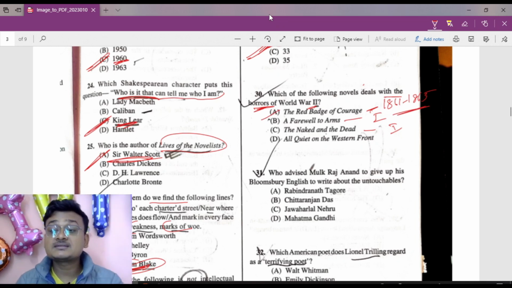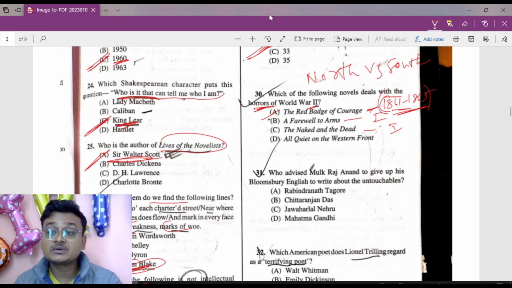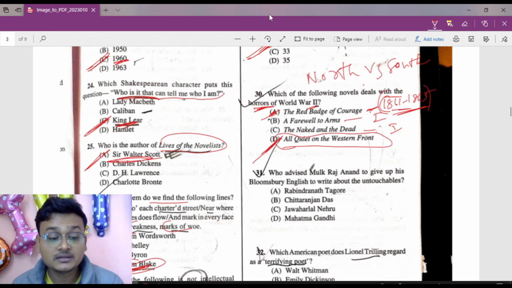The American Civil War was between the North and the South. So here the right option is All Quiet on the Western Front. Okay.